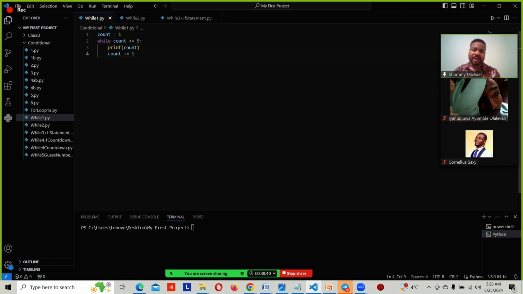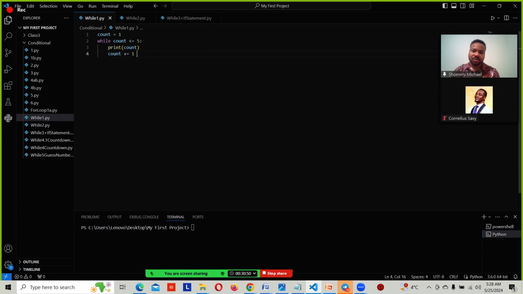We now did count plus equals 1. So what do we think the output of this code is going to be? Let's just try to interpret it. What do we think the output of this code is going to be? Because we said count is equal to 1. This is a variable. We're assigning the variable right here, 1, which is a count.